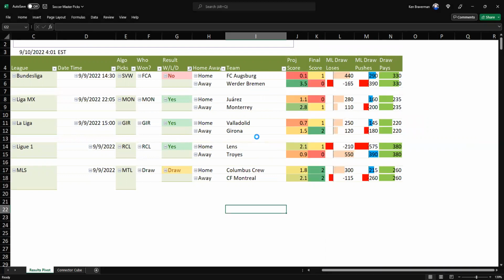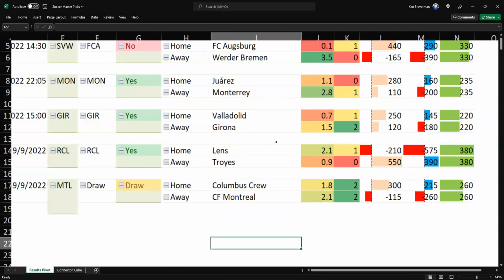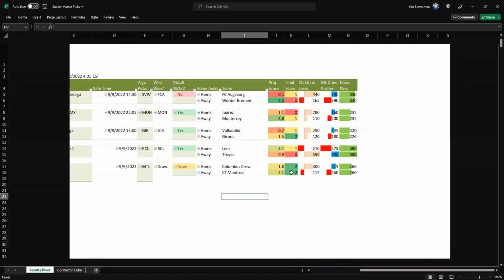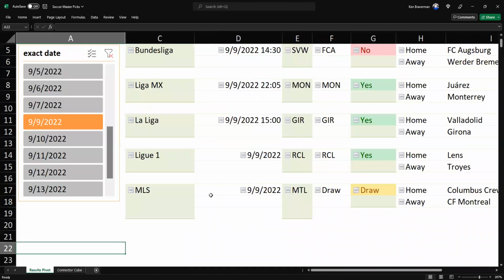Girona and Valladolid, whatever. Lens wins 1-0 over Troy, so the score is less than predicted. An exact 2-2 tie in Columbus Crew Montreal comes back, scores late. I had that. I had that at 14-1. I bet that 2-2 tie. All right, so now that was yesterday.